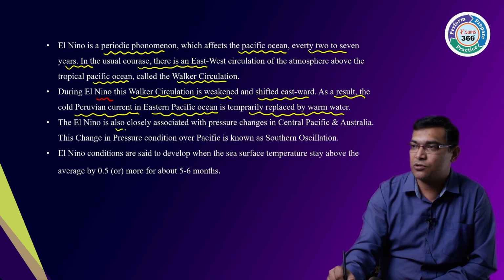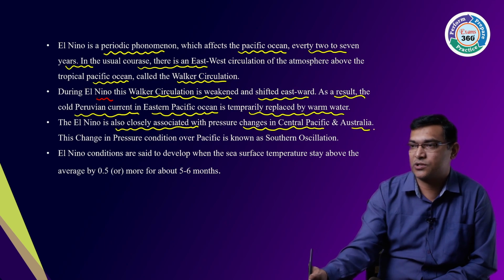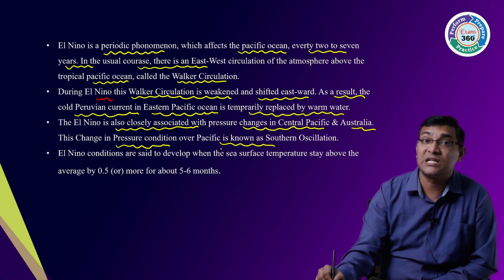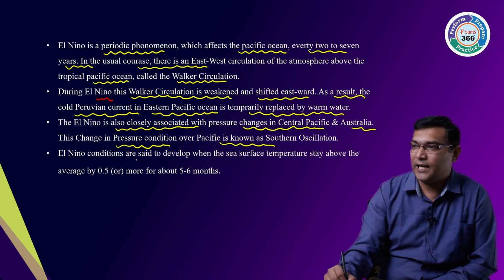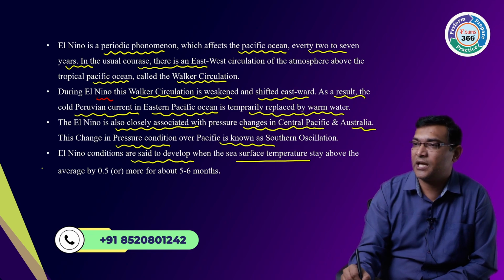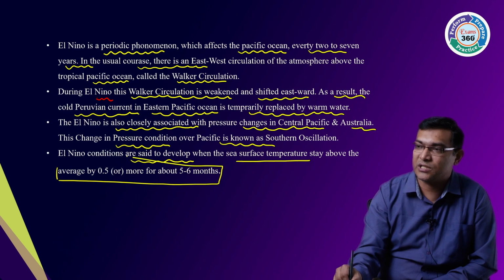So El Nino is also closely associated with pressure change in the Central Pacific and Australia. These changes in pressure over the Pacific Ocean are nothing but southern oscillation. And El Nino conditions are said to be developed when sea surface temperature stays above 0.5 degree for more than 5 to 6 months.